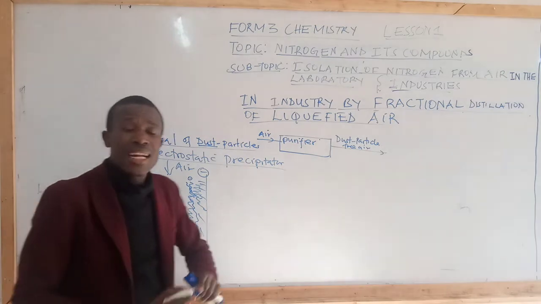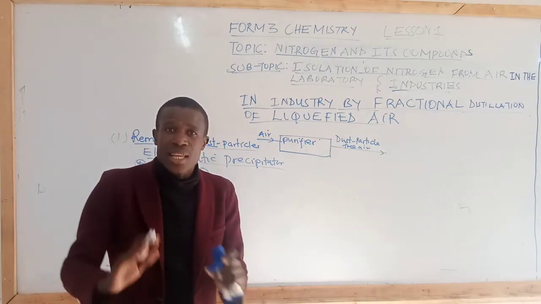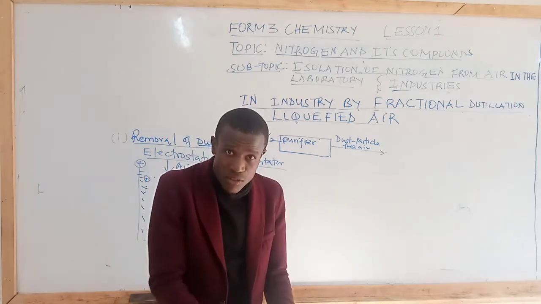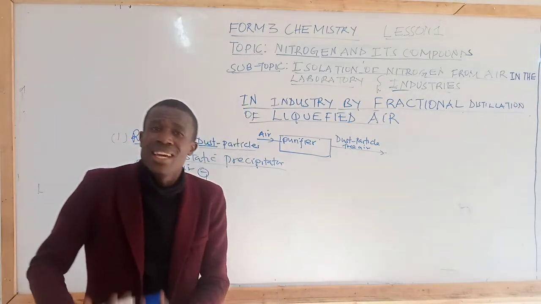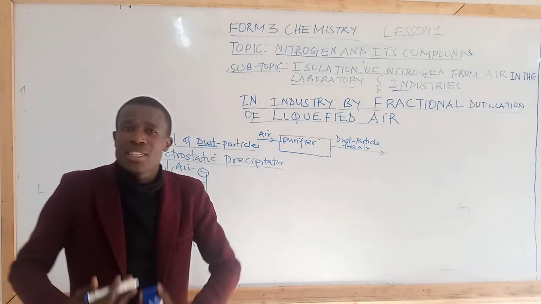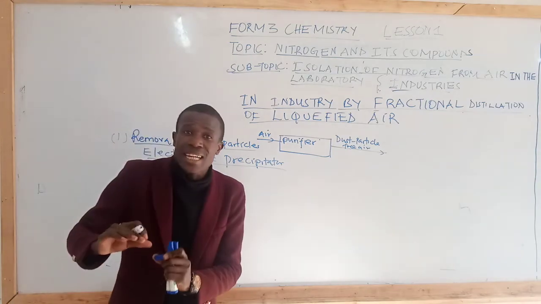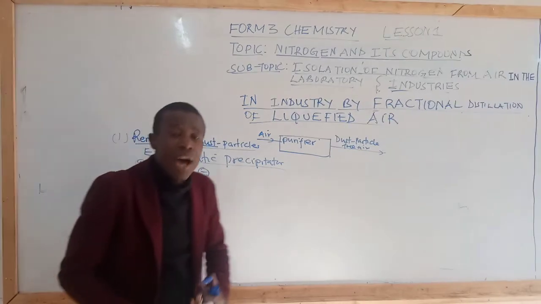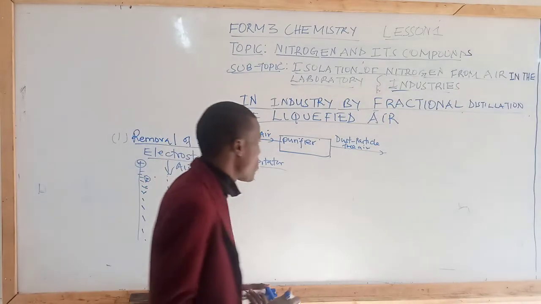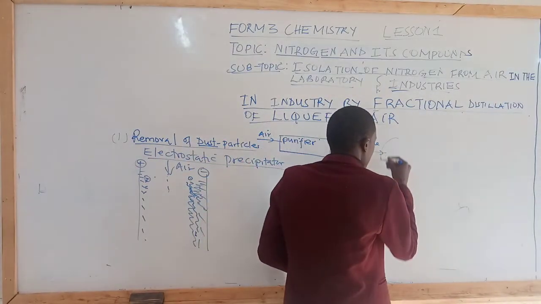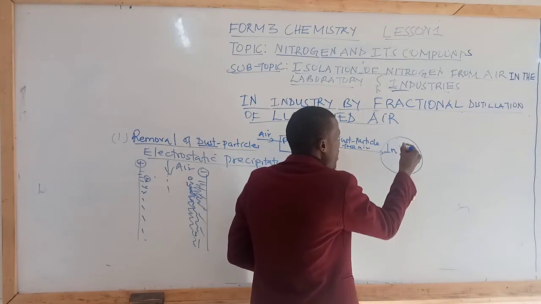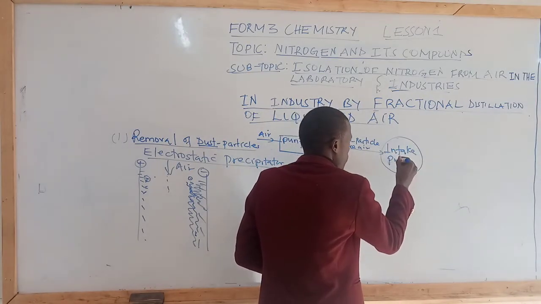Since the walls have opposite charges, the negatively charged particles are attracted to the positively charged wall, and the positively charged dust particles are attracted to the negatively charged wall, leaving the air free of dust particles. Then, dust particle free air is taken to the intake pump.